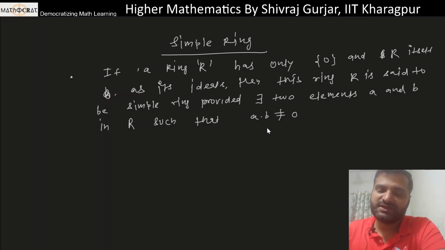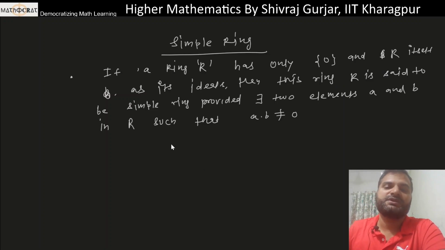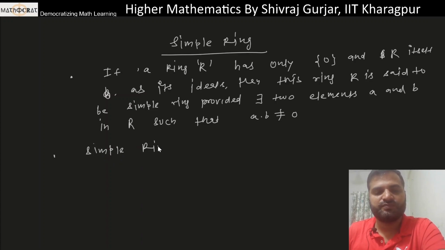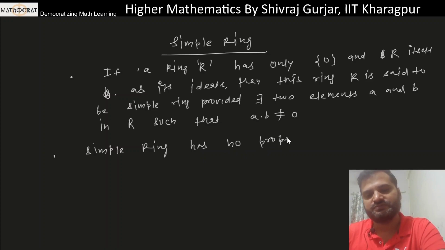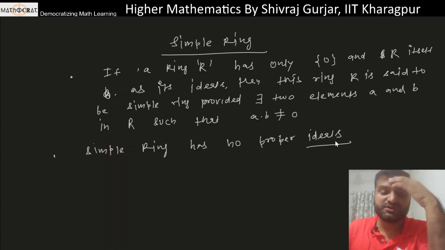First thing, that there should exist at least two elements in the ring such that their product is non-zero, and this ring should have only the null ideal and R itself as its only ideals. कहने का मतलब ये हुआ that this ring should not have proper ideals. ठीक है, simple ring has no proper ideals. ठीक है, proper ideals means other than 0 and R, जो ideal होंगे, those are known as proper ideals. Okay, so this is the definition of simple ring.